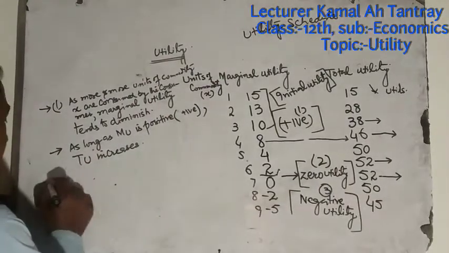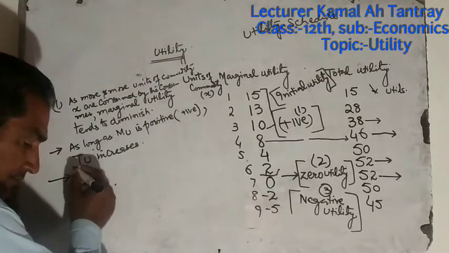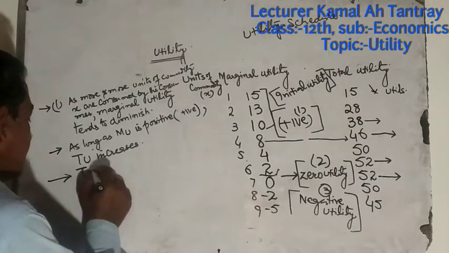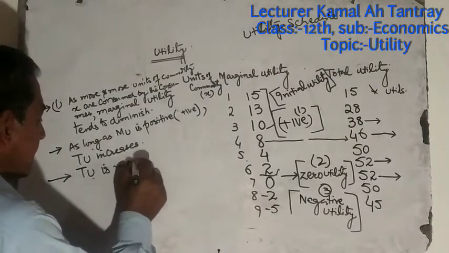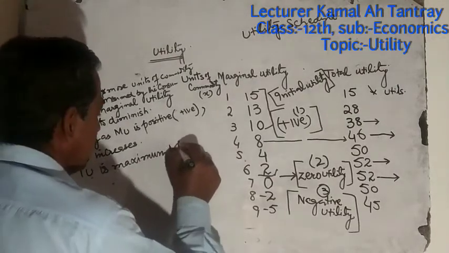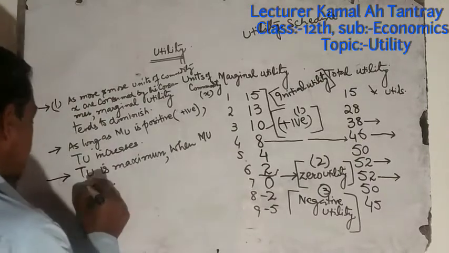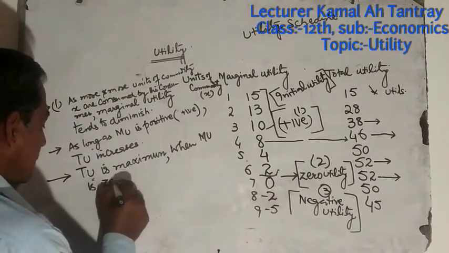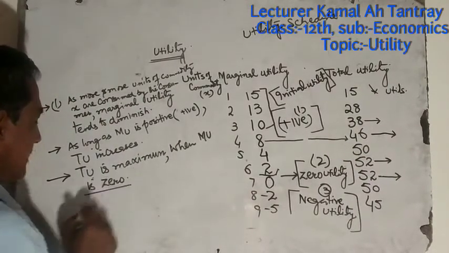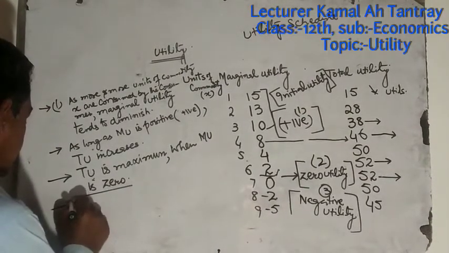Number 3, total utility is maximum when marginal utility is 0. This is the third relation.